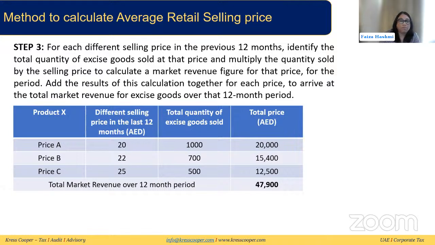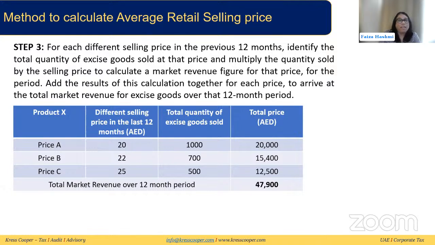So let's take this example. In the same example, the different selling prices in the previous 12 months that we identified in step one for product X are 20, 22, and 25. These are the different selling prices in the last 12 months at the retailers. Now we need to identify the total quantity of the excise goods sold at each price.